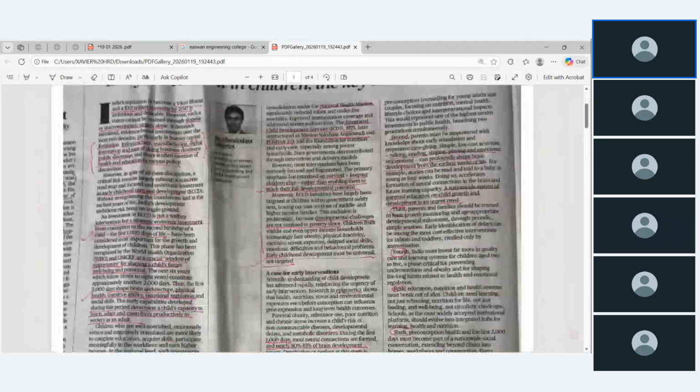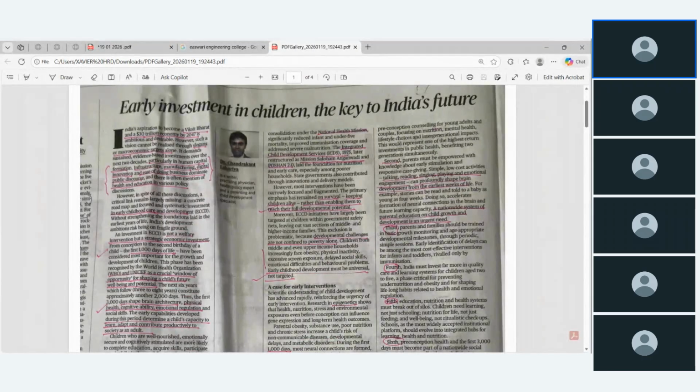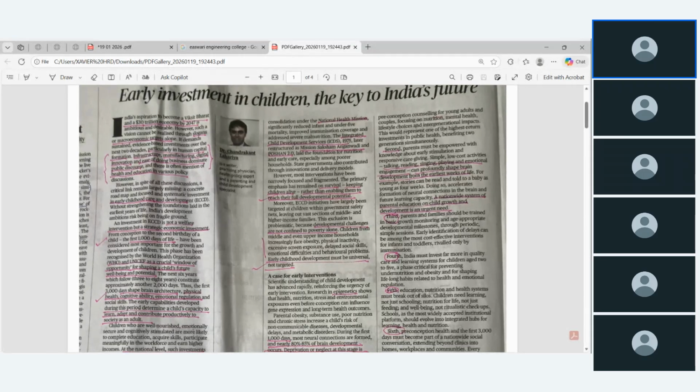Is it visible? Early investment in children as the key to India's future. Yes, sir, it's a very common one. It says you have to invest more in children, in early education.